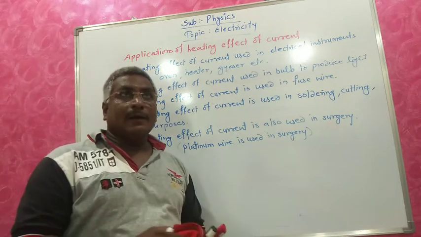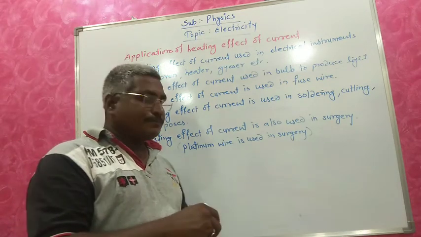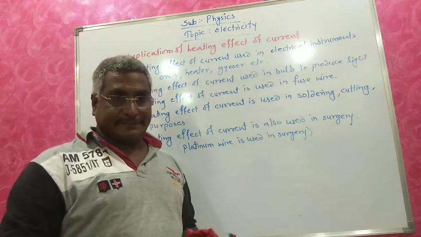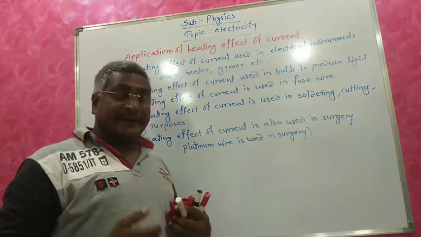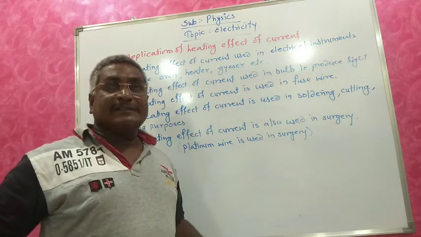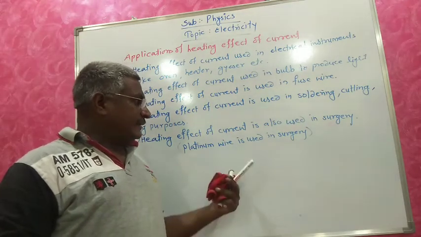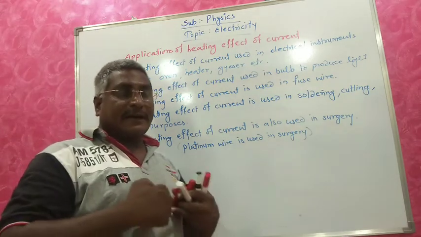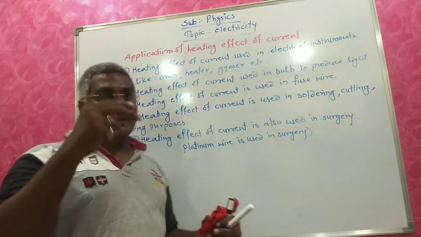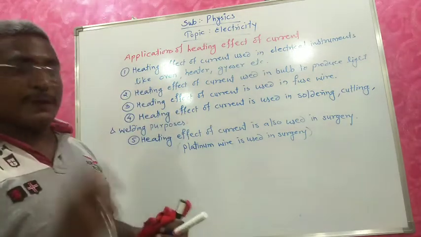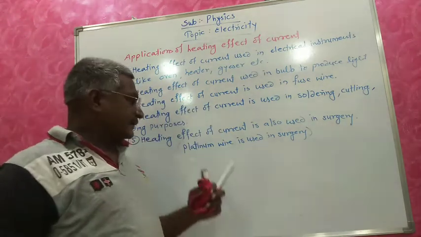For example, if we have appendix, you know where it is in our stomach. Earlier they would cut the stomach and then cut that appendix, an abnormal growth of tissue.